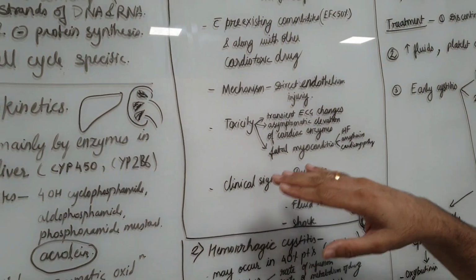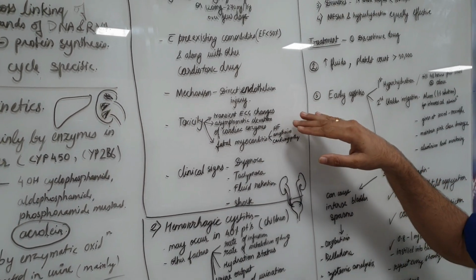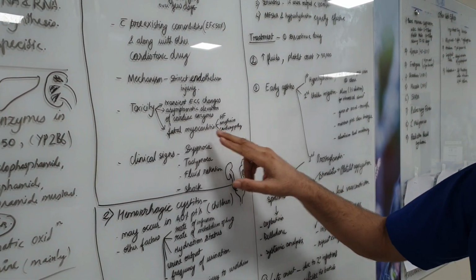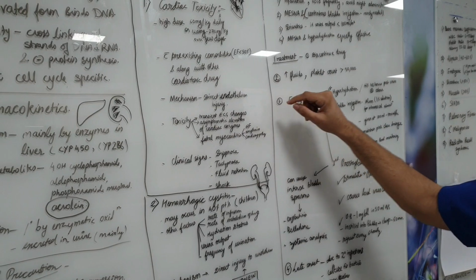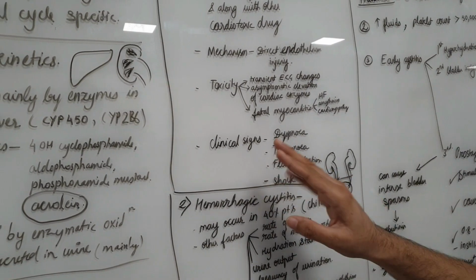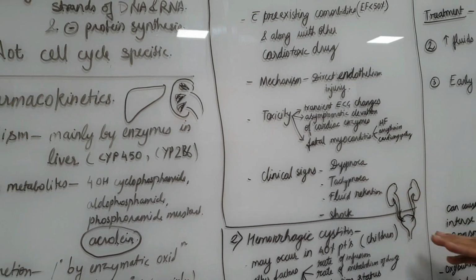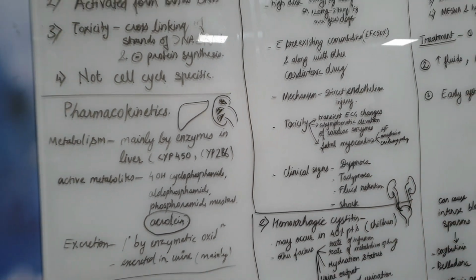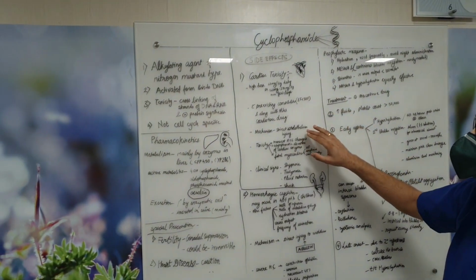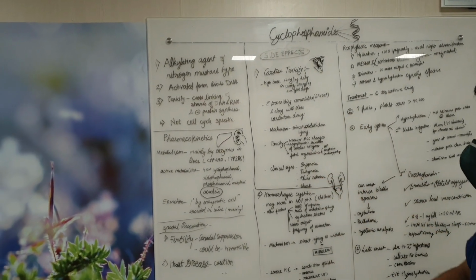What can it cause? It can cause toxicities like transient ECG changes and some asymptomatic elevation in the cardiac enzymes. It can also lead to fatal myocarditis, which can lead to death. There can be heart failure, arrhythmias, and severe cardiomyopathy to be kept in mind. What are the clinical signs that we see in patients with cardiotoxicity? Dyspnea, tachypnea, some fluid retention, and shock. So just to remember, it can cause cardiotoxicity. The mechanism is direct endothelial injury, and it can cause the various changes I have already described.